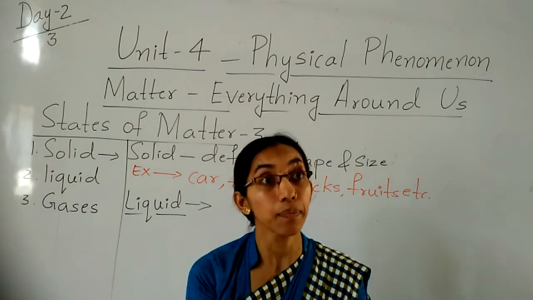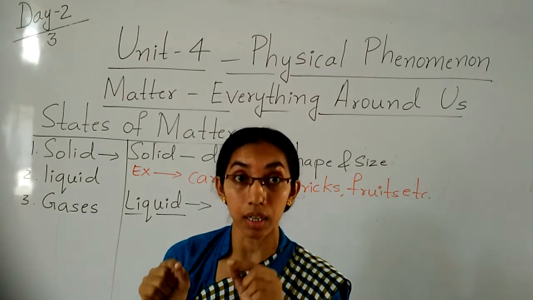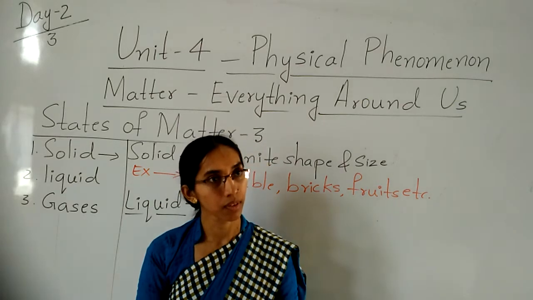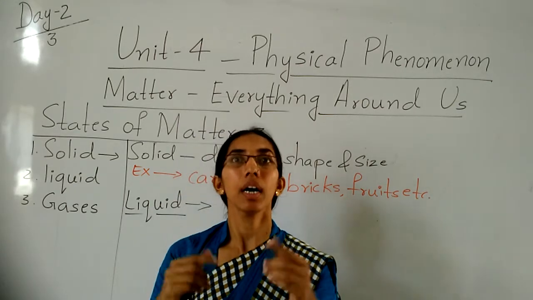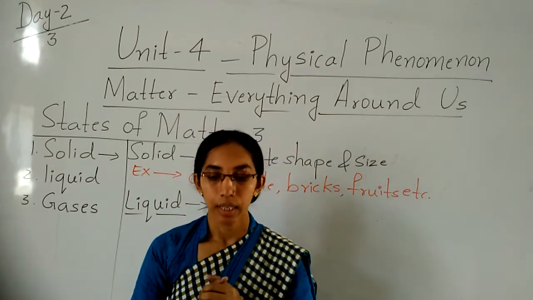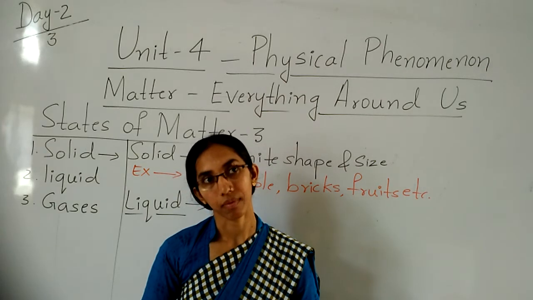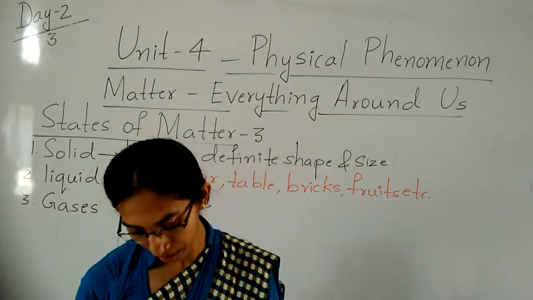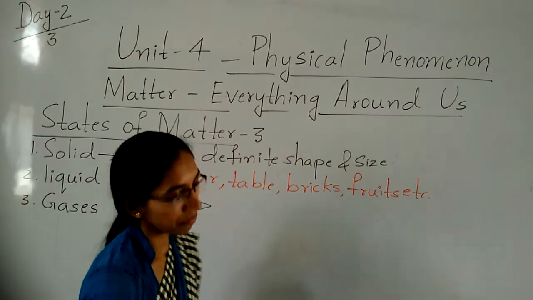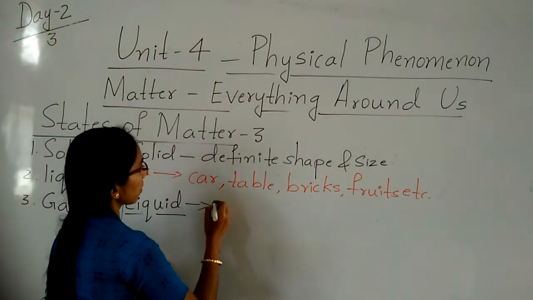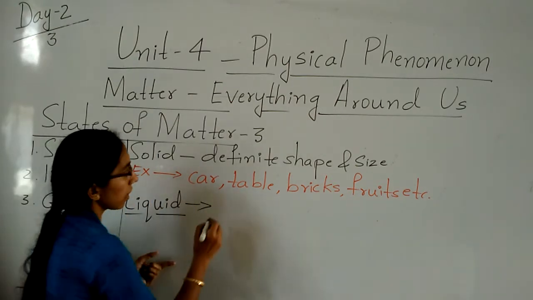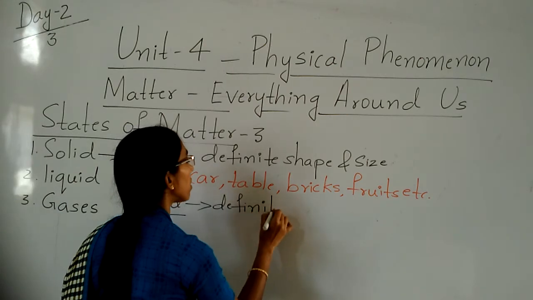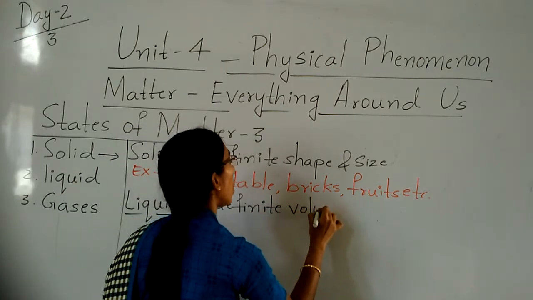So liquids have a definite volume or quantity, but do not have a definite shape. Liquids don't have a definite shape. See the definition here. Liquid have a definite volume.